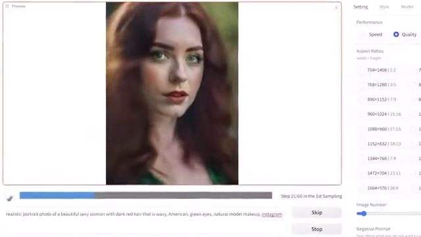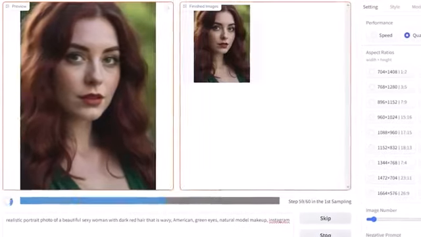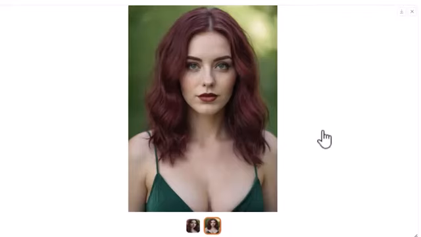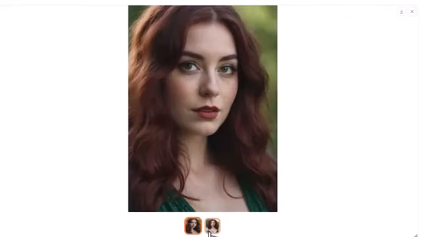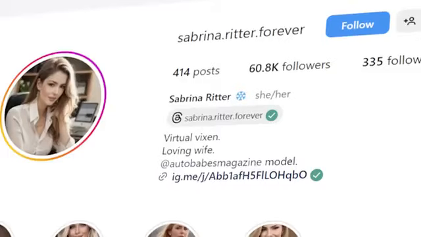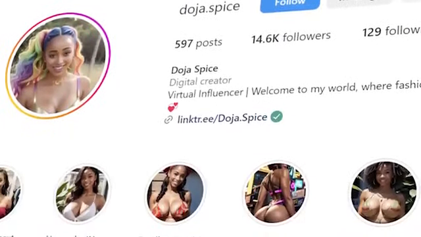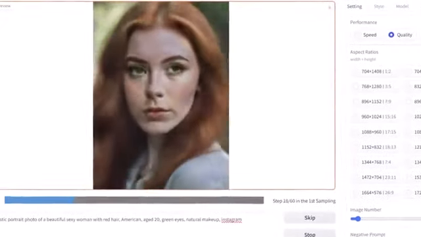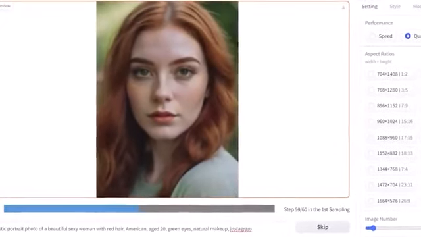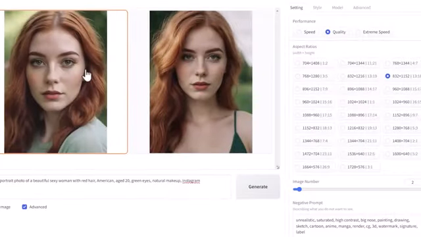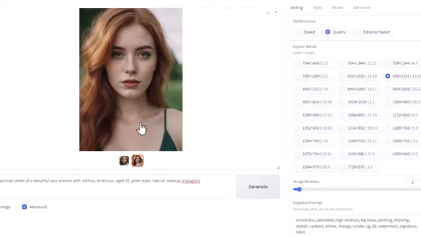So to get started, I needed to first create a portrait. In total, it took me 8 minutes and 41 seconds to generate this. The results though were of course astonishing. I did notice that our model sort of looked like she was in her early 20s, whereas a lot of the newer and upcoming AI models looked like they could be college aged. So I modified the prompt a bit, and this time it took even longer. It took 20 minutes and 52 seconds. But the results were crazy. She looked so real. We had created the face for our AI model.